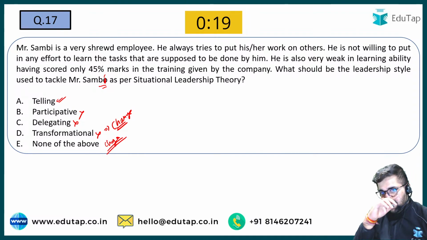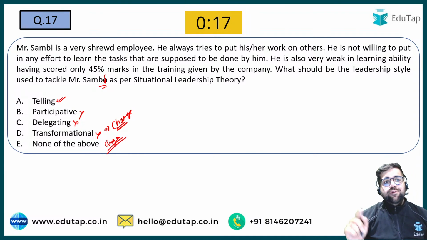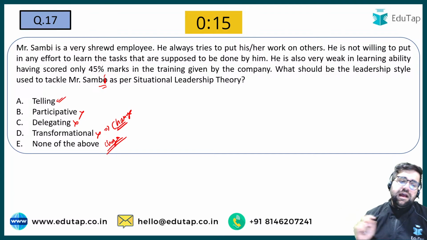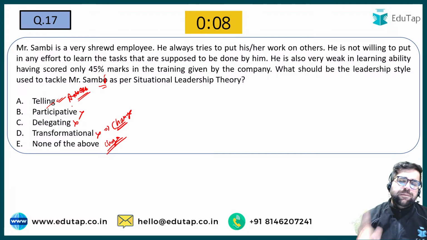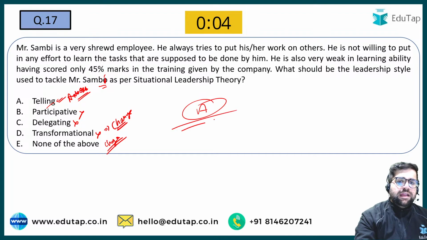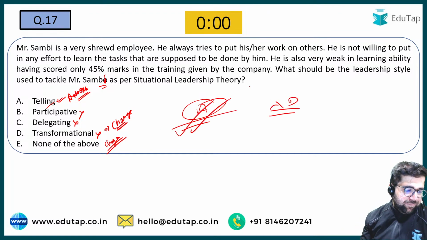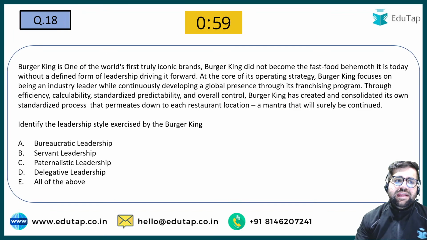Okay, so if you are a leader and you have to tackle Mr. Sambi, in that case you will be following telling. Telling is a kind of autocratic only. You will just give commands to Sambi and make sure that he works. So the answer of this question will be option number A and not option number D. The correct answer will be option number A. Okay, let's move forward to question number 18 now.